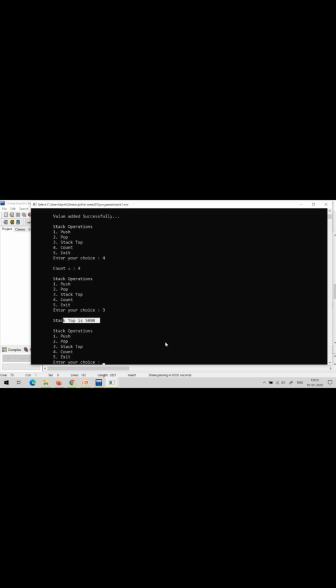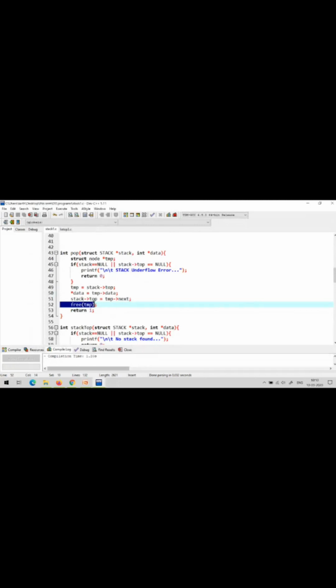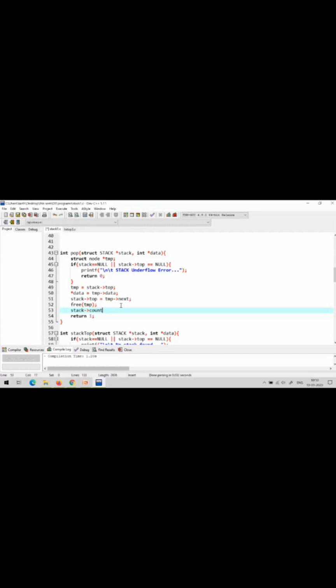Now let us do the pop operation. 5000 popped, again 4000 popped, 1000 popped. Now let us check count. I removed 3 elements, so count is now 4. It means the count is not decremented in the pop operation. So let us fix it. In the pop operation, see, free temp, after freeing the memory, the count is not decremented. Stack count minus minus, stack count minus minus.